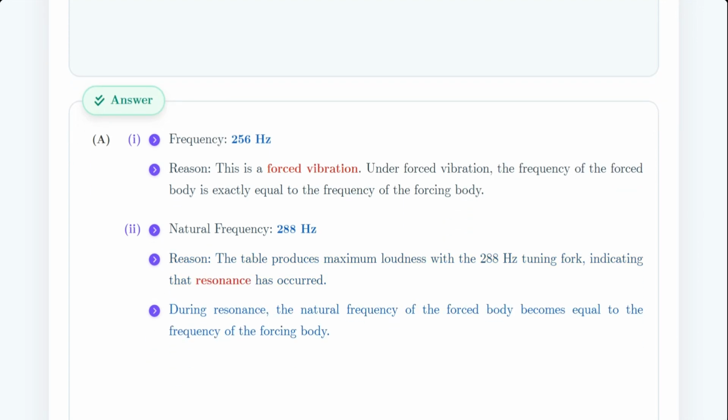And what is the rule of resonance? During resonance, the natural frequency of the forced body, which is our table, matches perfectly with the frequency of the forcing body. So, the table's natural frequency must be 288 Hz.